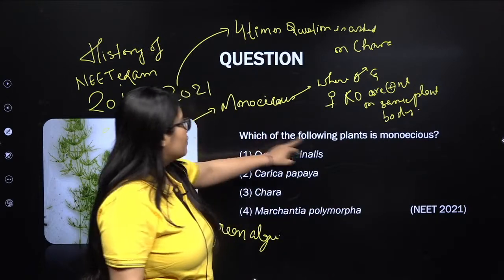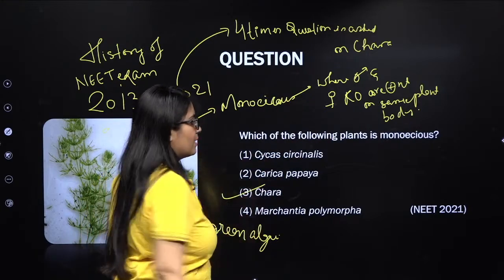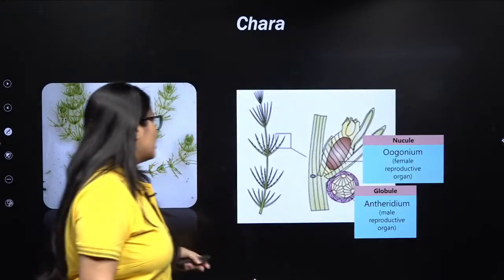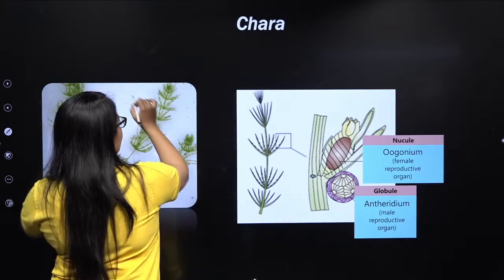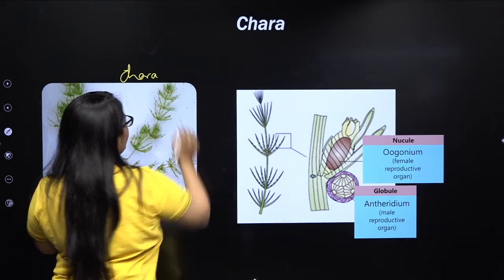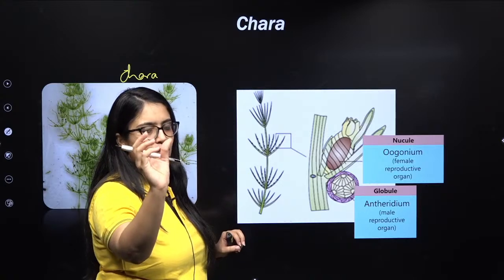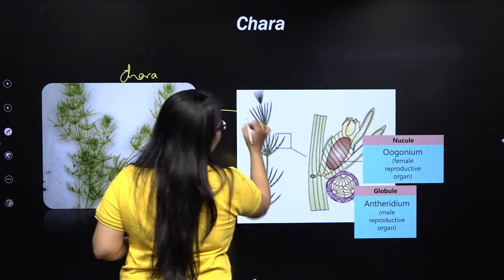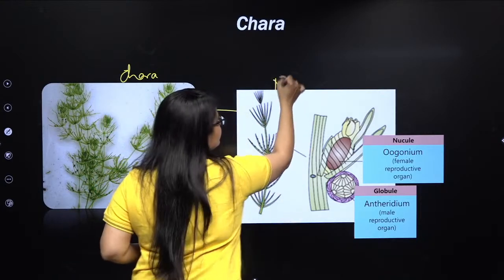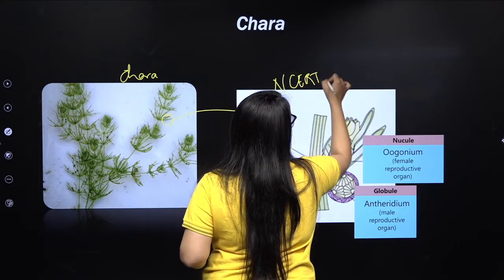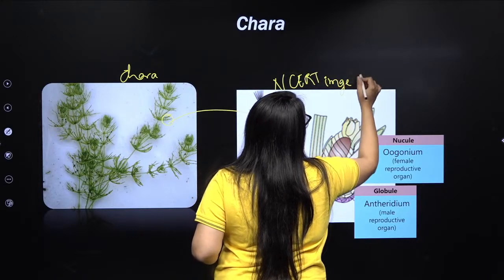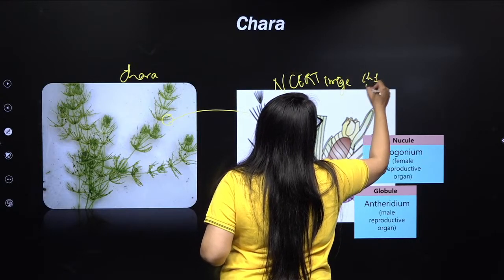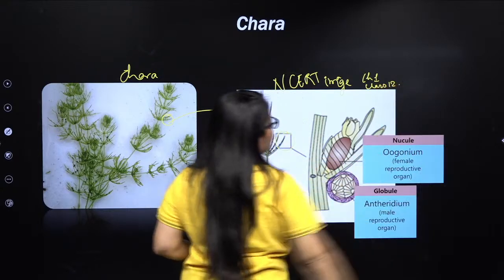So let's see which of the following plants is monoecious. Right answer is Chara. And this question was asked in the latest NEET 2021. Now what is this? This is again your Chara. And what I have done over here is I have zoomed in on one of the branches of Chara. This is your NCERT image, given actually, my dear students, in chapter 1, class 12.